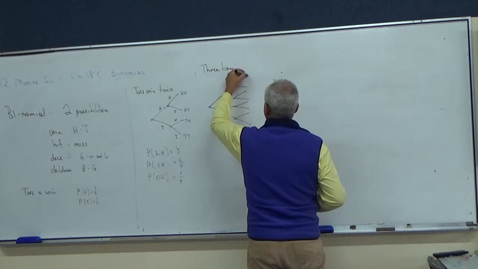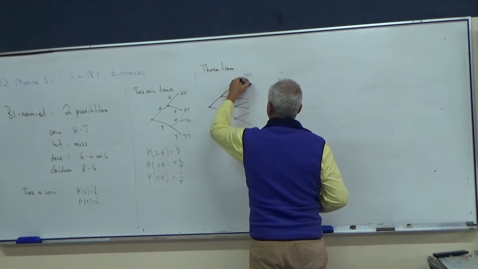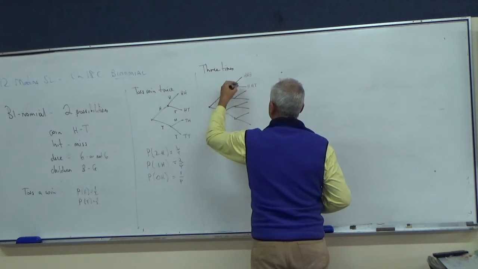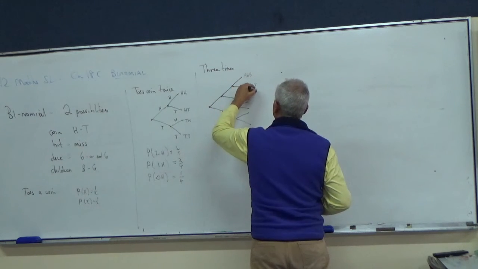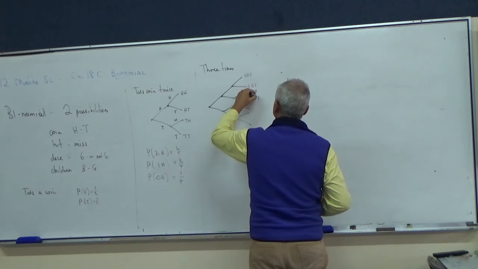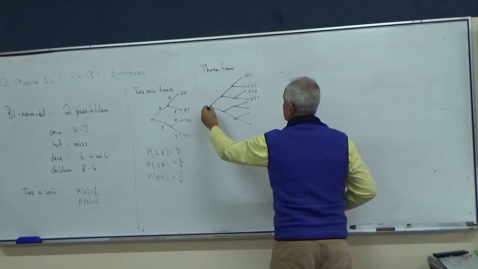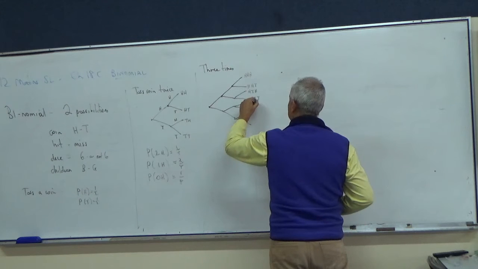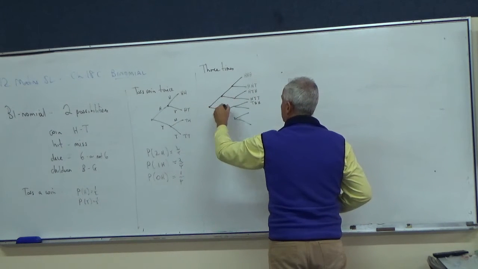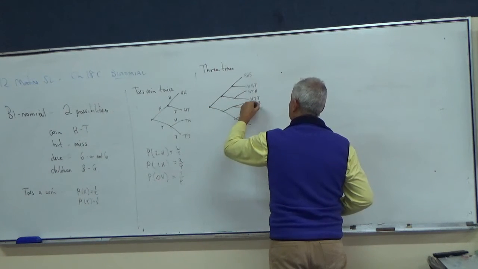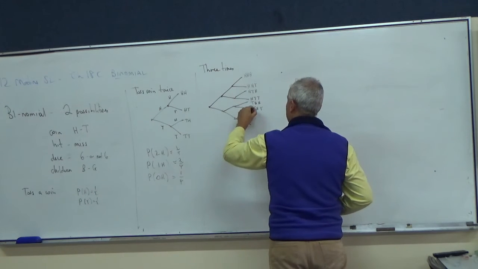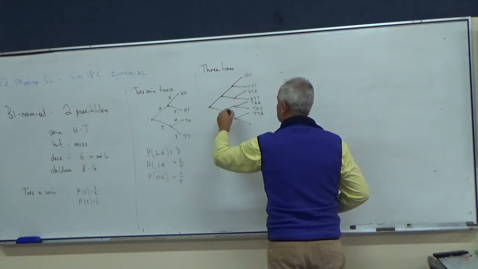This would be head, head, head. This would be head, head, tail. Head, tail, head. Head, tail, tail. Tail, head, head. Tail, head, tail. Tail, tail, head. Tail, tail, tail.